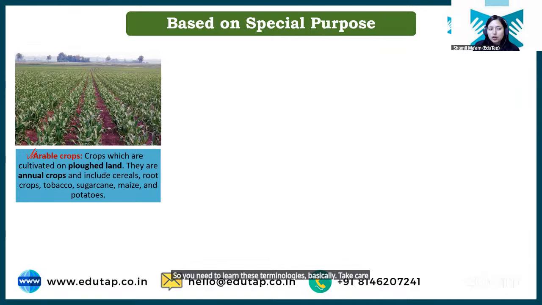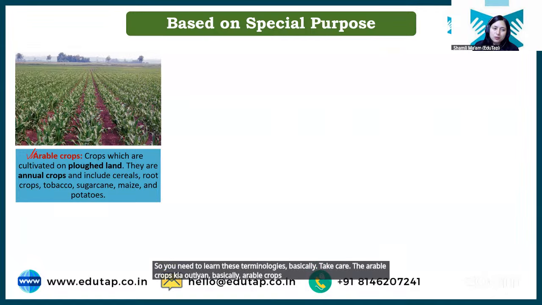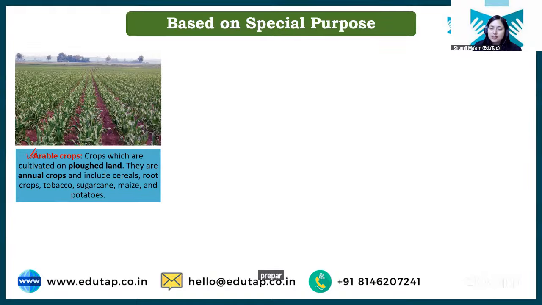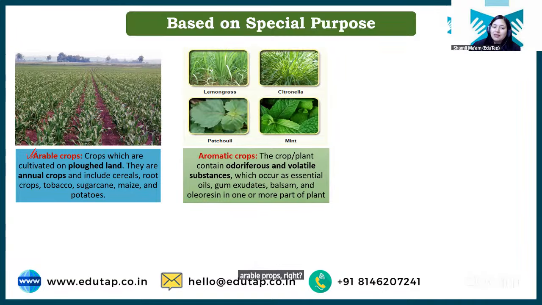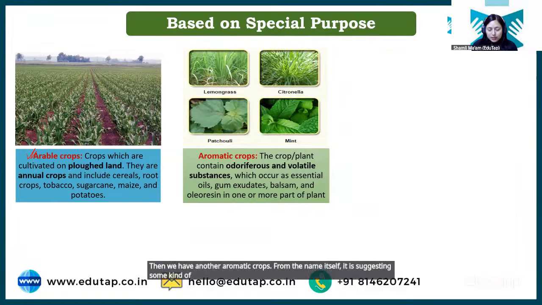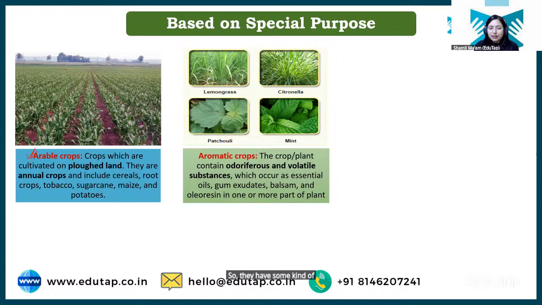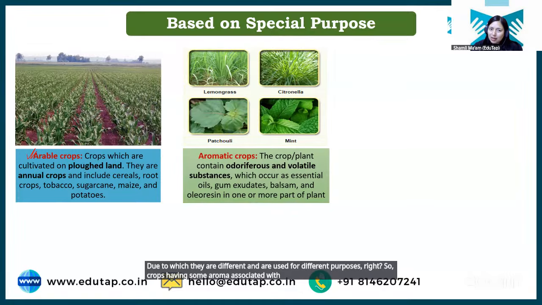What are arable crops? Basically, arable crops are those crops where you need to prepare the soil, where you need to plow the land. So where land preparation is required, such crops are called arable crops, right? Then we have aromatic crops. From the name itself, it suggests some kind of aroma is associated with these crops. They have some odoriferous or volatile substance due to which they are different and used for different purposes. So crops having some aroma associated with them are called aromatic crops.